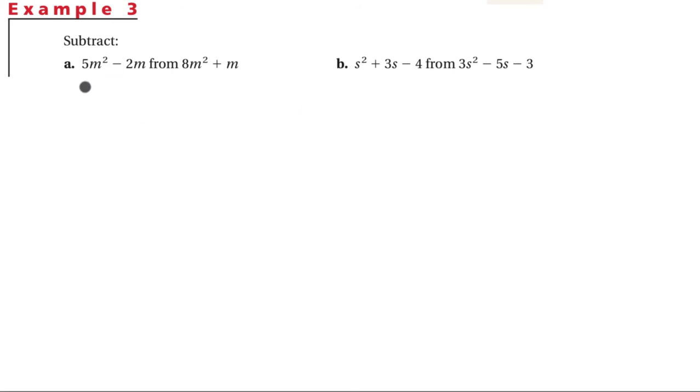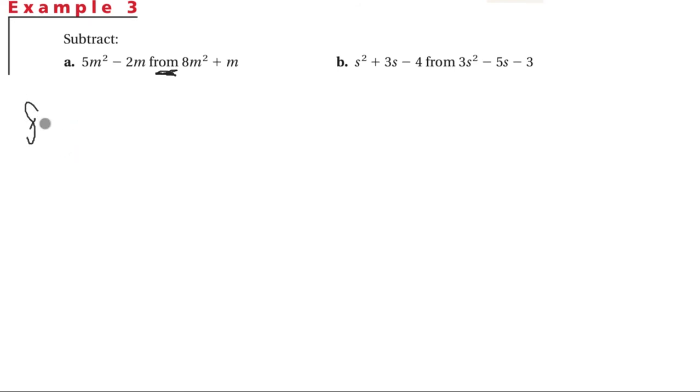Okay, example 3, we want to subtract 5m squared minus 2m from 8m squared plus m. So you have to be careful. From this means that this is what we are starting with. So it's 8m squared plus m minus all of this, so minus 5m squared minus 2m.